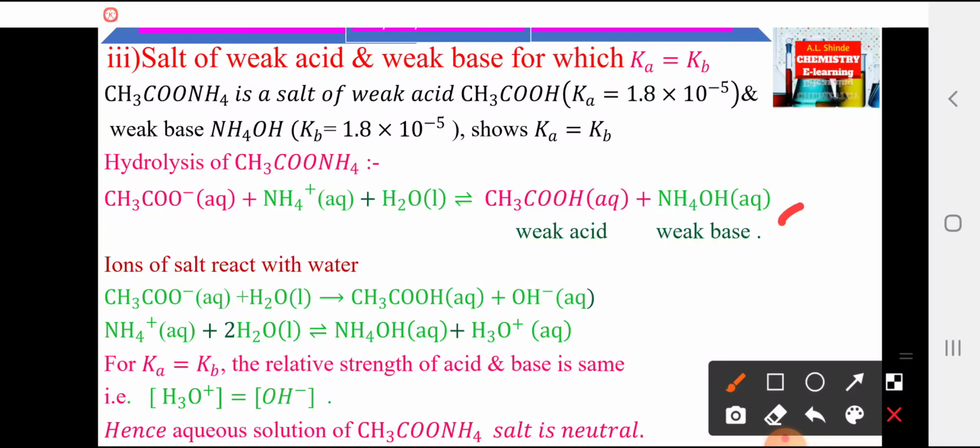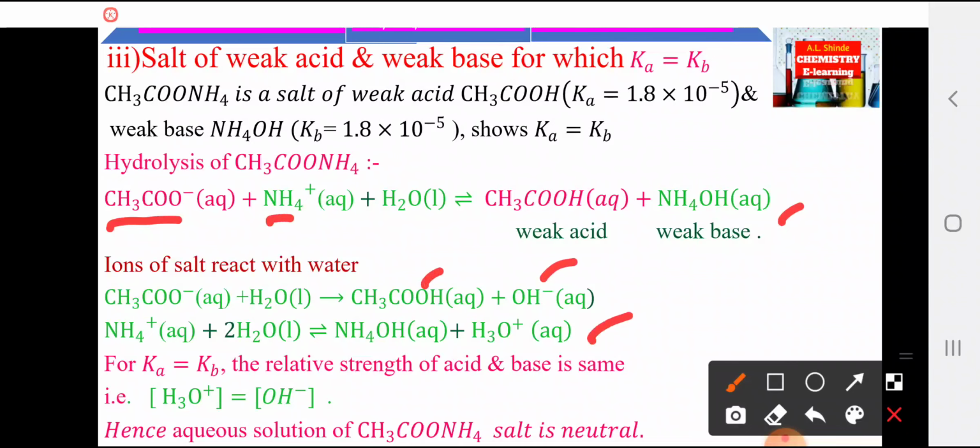Now, the ions of the salt react with water. The acetate ions react with water, forming acetic acid and OH- ions. Similarly, the NH4+ ions in water combine with molecules of water, forming the unionized ammonium hydroxide and hydronium ion in water.